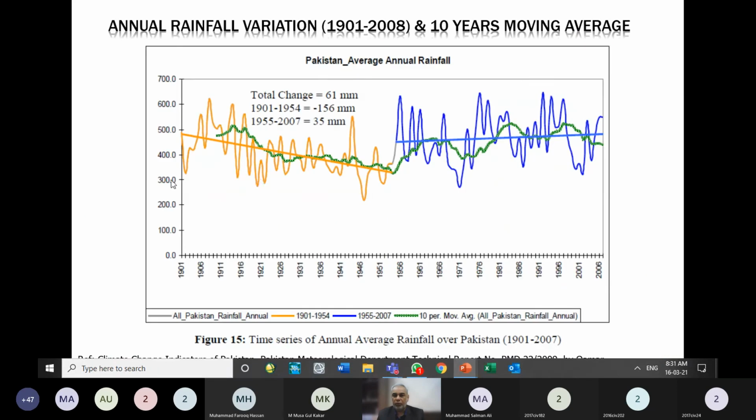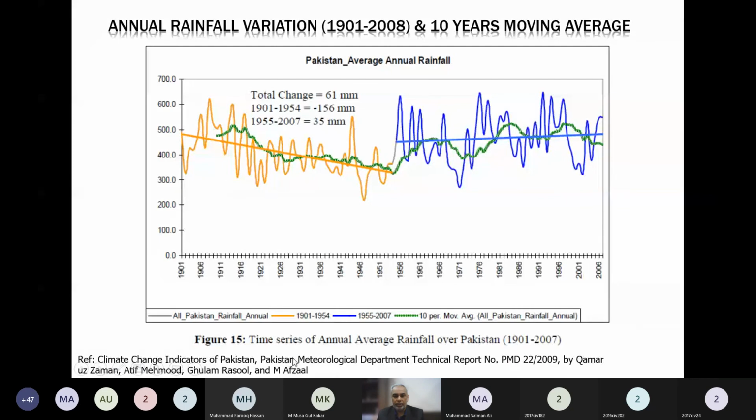If we see the data provided by the Pakistan Meteorological Department, there is a research paper written by the DG Pakistan Meteorological Department, Dr. Qamar Zaman, and Dr. Ghulam Rasool. These are the experts of meteorology. They have collected the annual rainfall data of Pakistan from 1901 to 2007. They have plotted it over here.